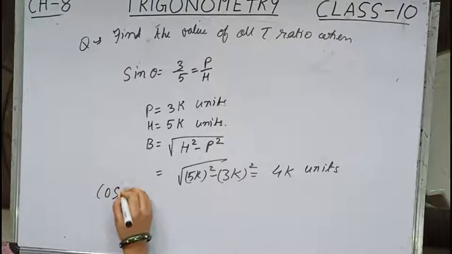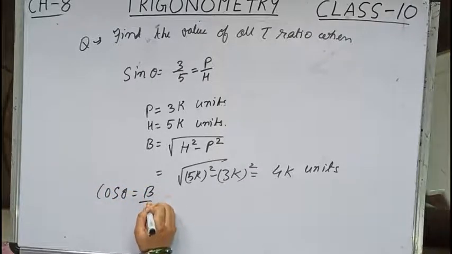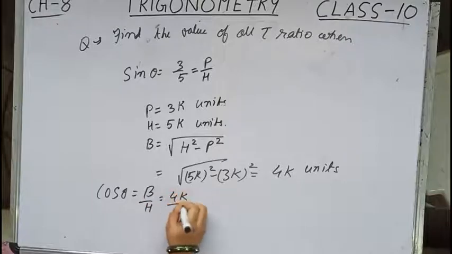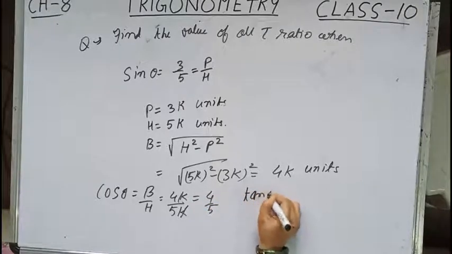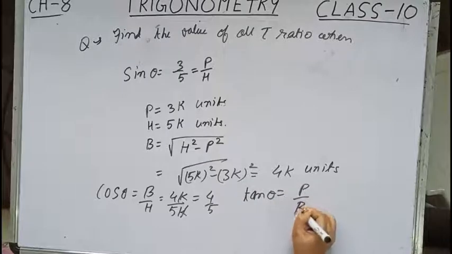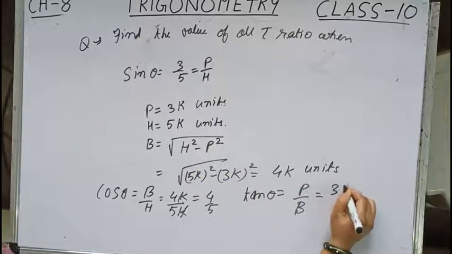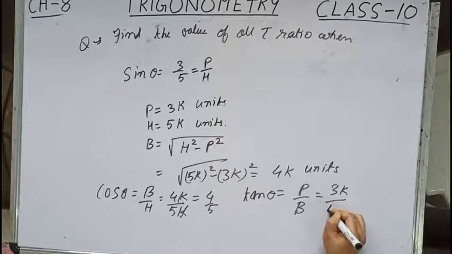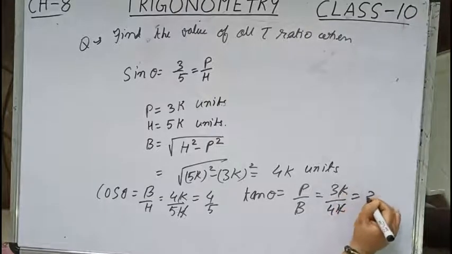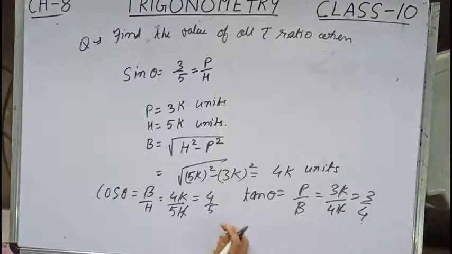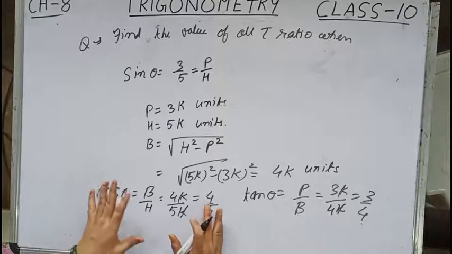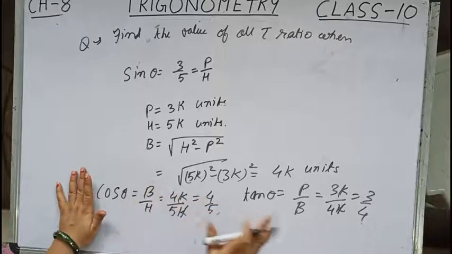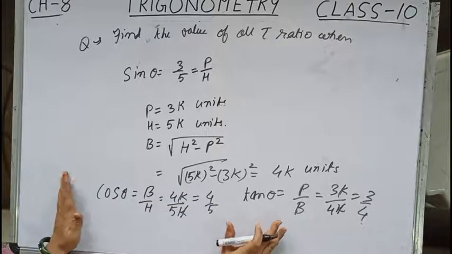So we will get cos theta equals base by hypotenuse, which is 4k by 5k, and obviously k cancels, so it equals 4 by 5. Tan theta equals perpendicular by base. So p is how much? 3k, and b is how much? 4k. So k cancels and this equals 3 by 4. So children, the introduction of the first section of this chapter is over. Now we will go to the exercise. So let us move.